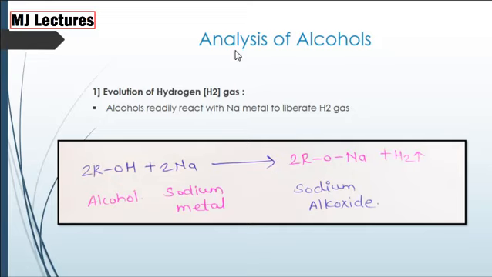Now, let's study the analysis of alcohols. How to analyze the alcohols? Firstly, evolution of hydrogen gas. When alcohol is treated with sodium metal or any of the metal, we get sodium alkoxide and hydrogen gas is released.